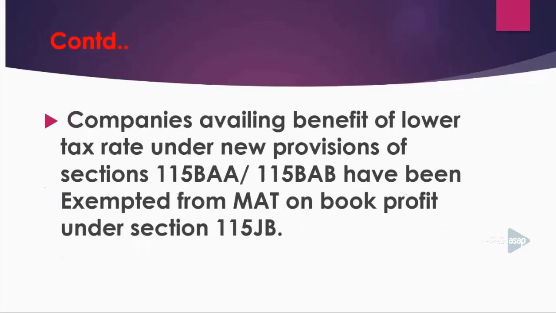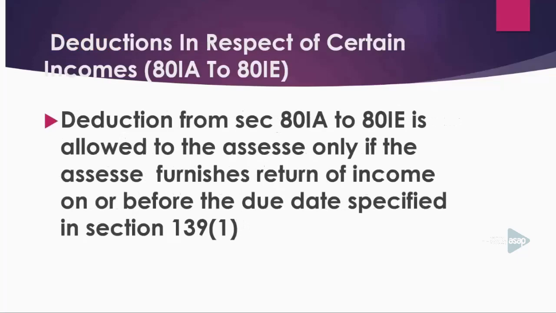Then there's another important point, learners. If your company has opted for section 115BAB, then you need not calculate MAT. You need not calculate book profit. You need not calculate MAT. Please note it.